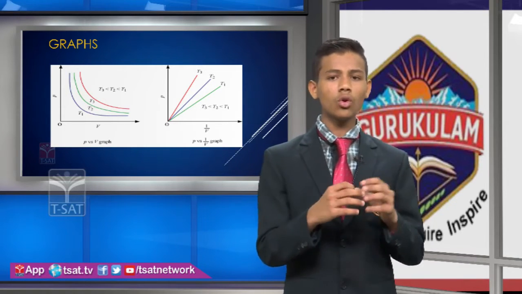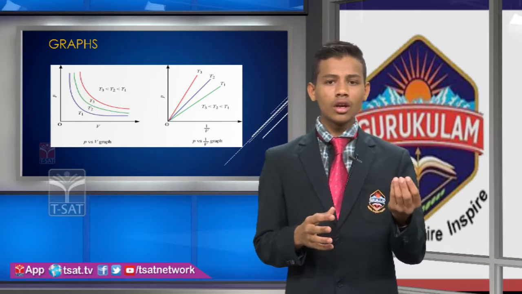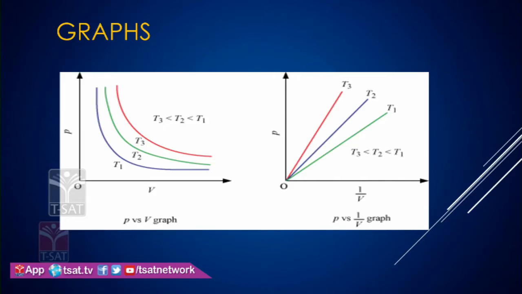Next, going to graph 2, P is directly proportional to 1 by V, we know that. So if P increases, 1 by V also increases. Yes or no? For curve 2, if P increases, 1 by V also increases. They are proportional, so the curve passes through the origin in a straight line.